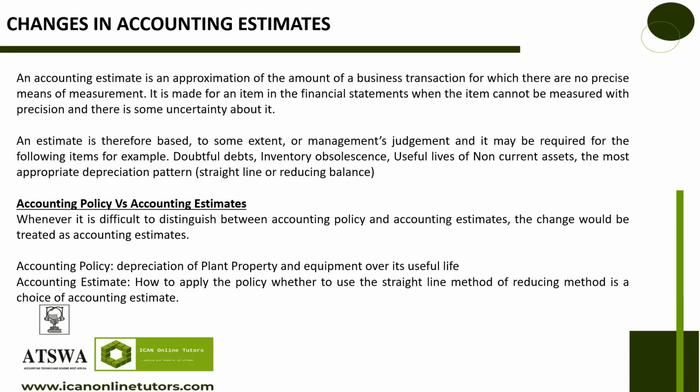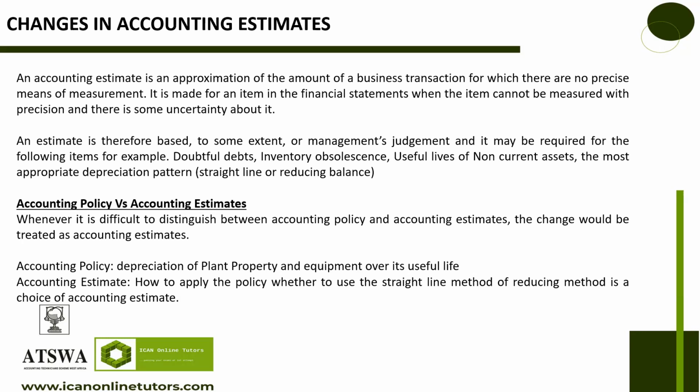So what is the difference between an accounting policy and an accounting estimate? An accounting policy is a standard. When they say something is a policy, it's a laid down rule. An estimate is usually how you apply that standard, or an approximation of an amount. Let's look at a clear example. Look at the accounting policy. According to IAS 16, depreciation of property, plant, and equipment must be done over its useful life. And we know that to depreciate is the policy. Policy says depreciate.